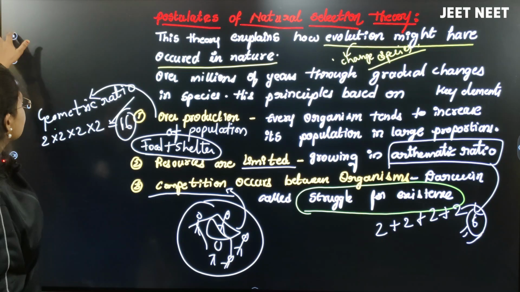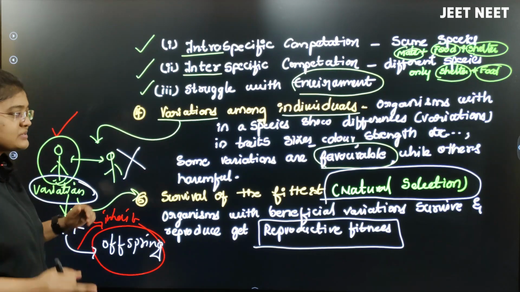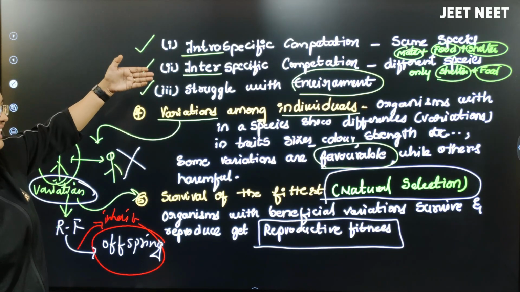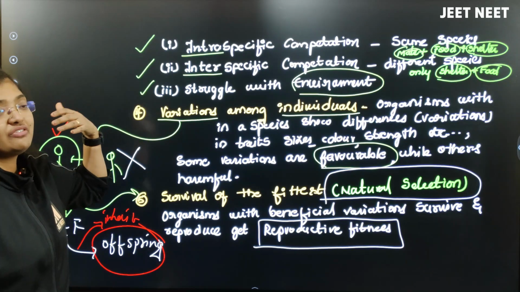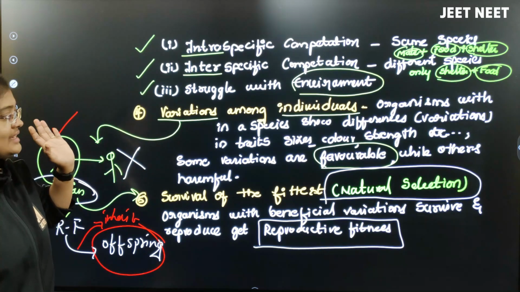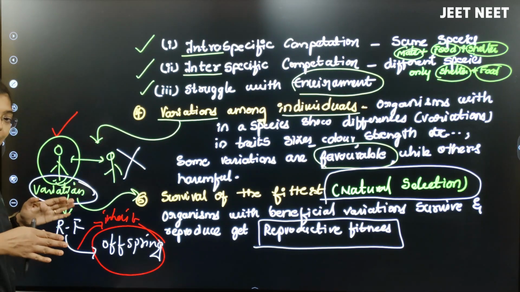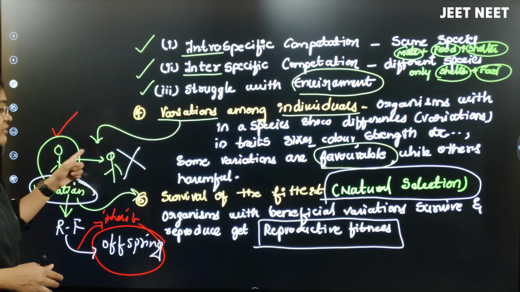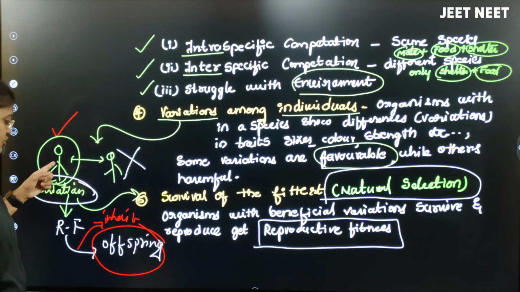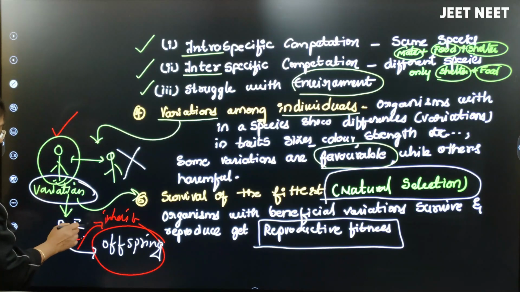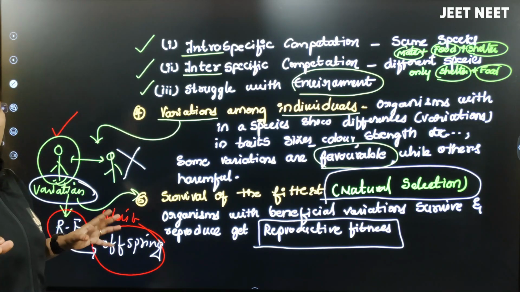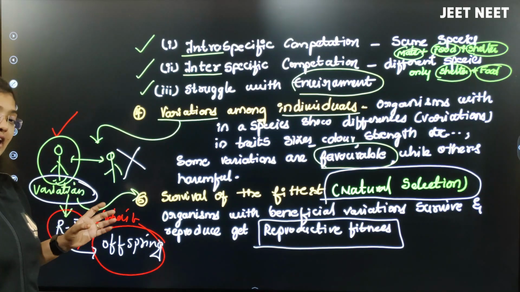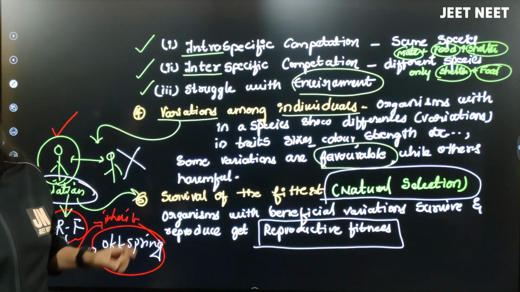This competition could be of three types: intraspecific competition, interspecific competition, and struggle with the environment, or competition of the organism with the environment. And then when the competition happens, the organism which can show the variation will get the reproductive fitness. According to Charles Darwin, reproductive fitness is where the organism is selected by the nature, which shows the natural selection theory.